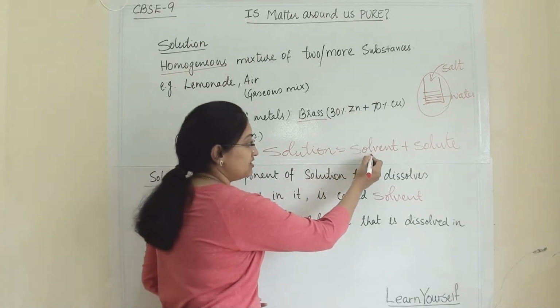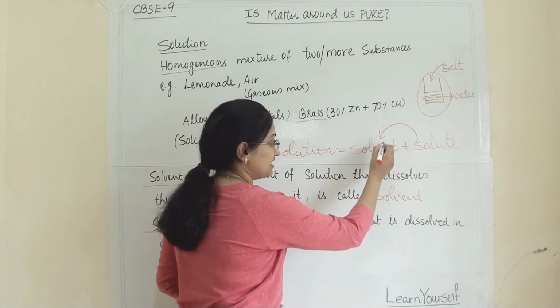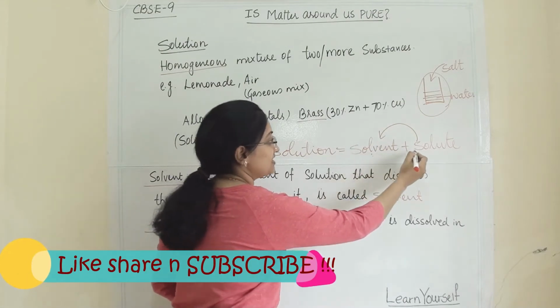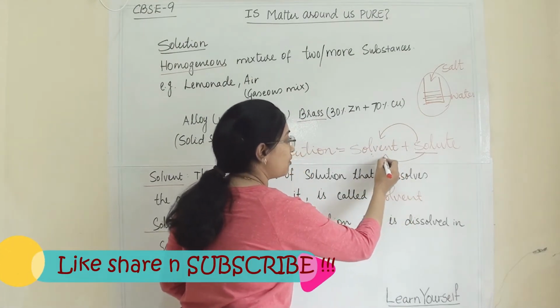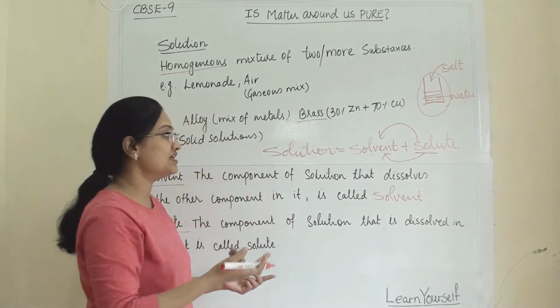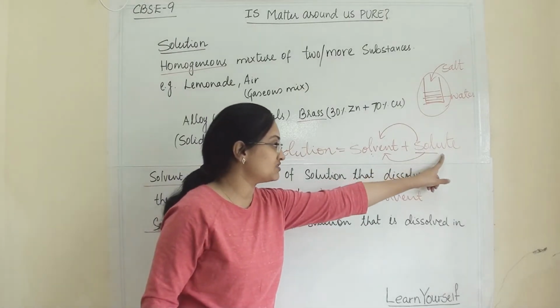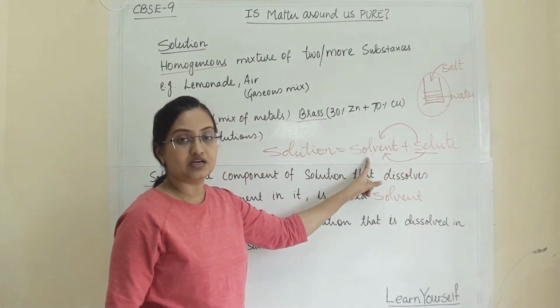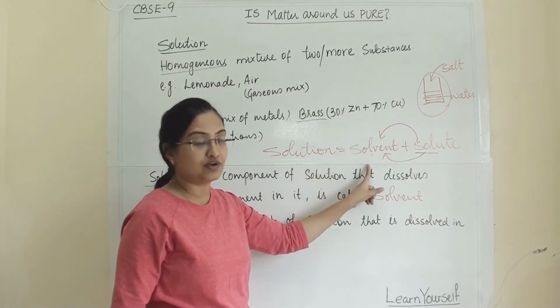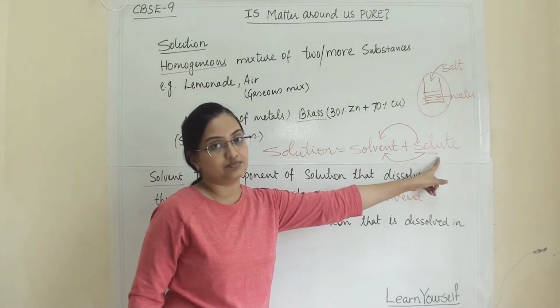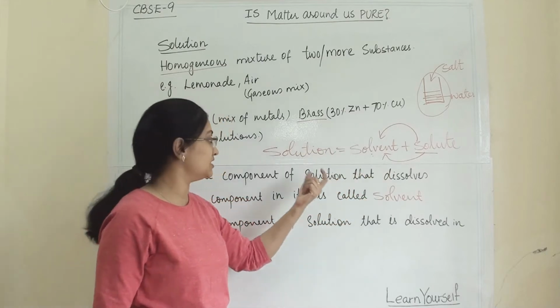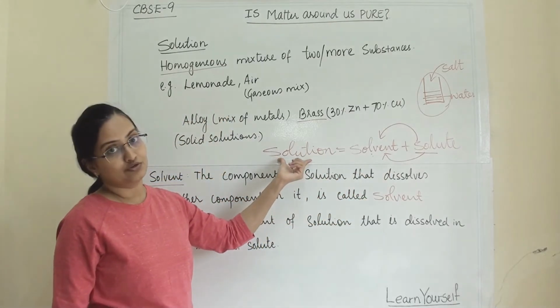The solvent will be a liquid medium and the solute a solid substance. When these two are mixed with each other, we get a solution.